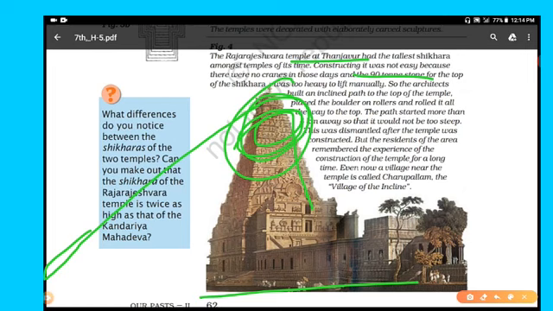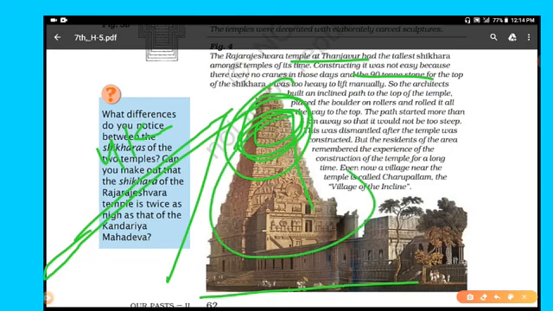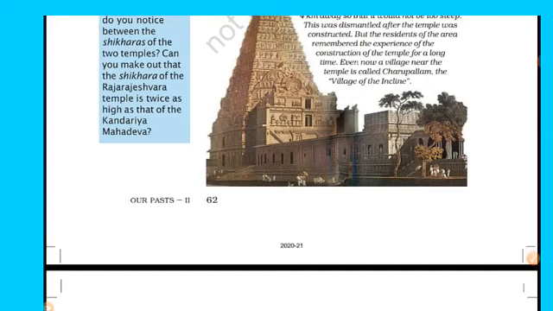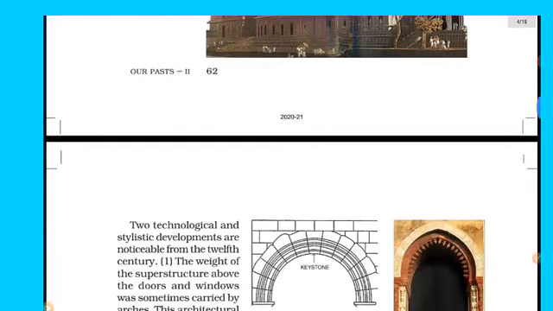The path started more than 4 kilometers away. Why? So that it would not be too steep. This was dismantled after the temple was constructed, but the residents of the area remember the experience of the construction of the temple for a long time. Even now a village near the temple is called Charupallam, the village of incline. The people's ancestors learnt from the experience during the construction of this temple.